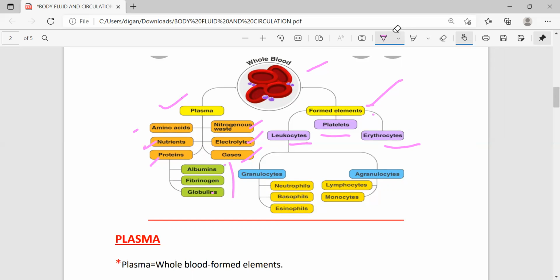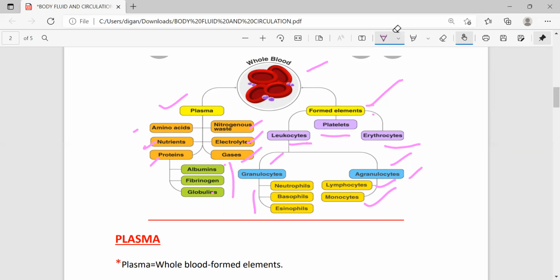Then leukocytes are divided into 2 types: granulocyte and agranulocyte. Again, granulocytes are divided into 3 types: neutrophils, basophils, and eosinophils. And agranulocytes are divided into 2 types: lymphocyte and monocyte. So these are the different components of blood. If a question comes to write the different components of blood, then you can write this chart only.